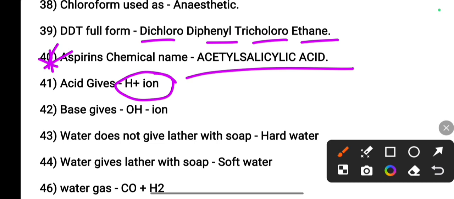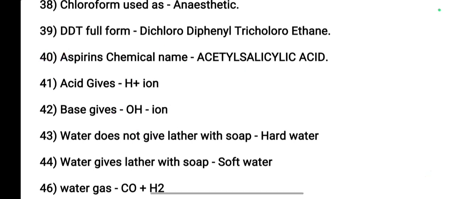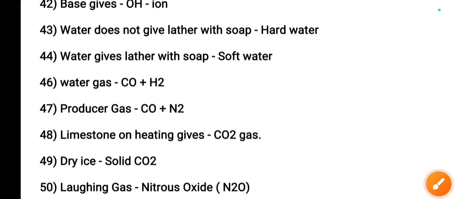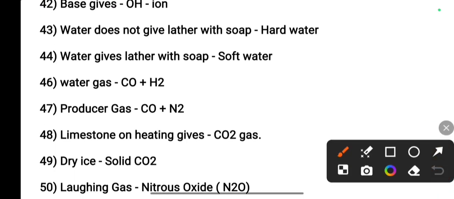Base gives OH minus ion. Water that does not give lather with soap is called hard water, and opposite to that, water that gives lather with soap is called soft water.